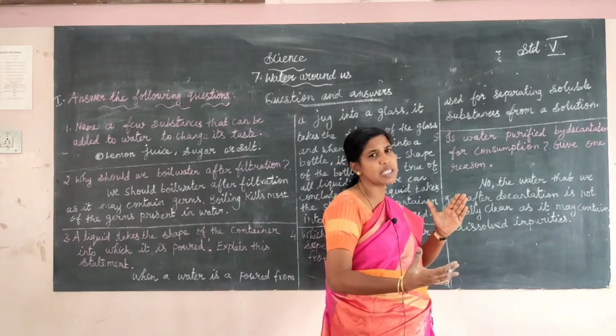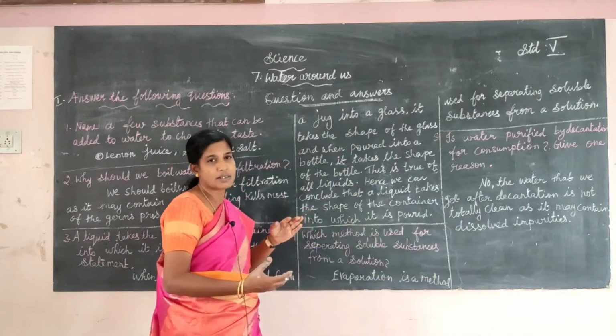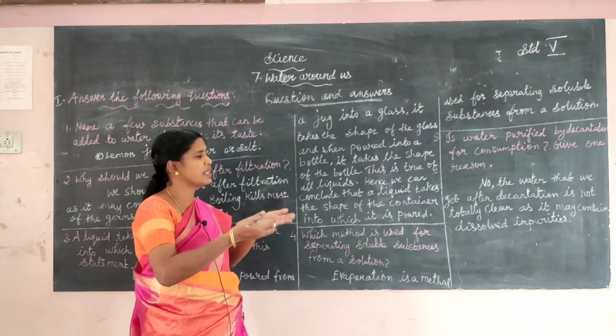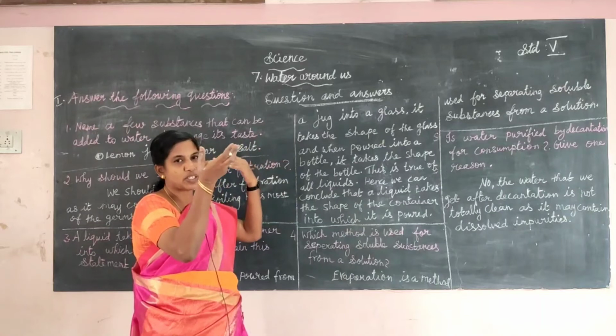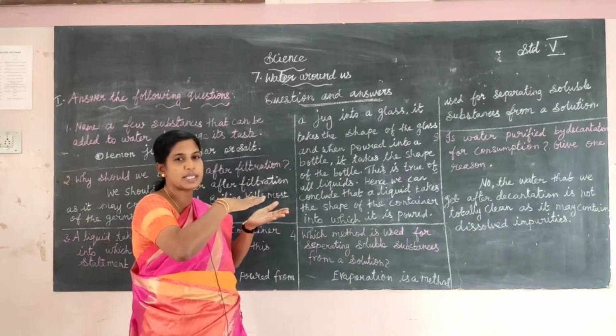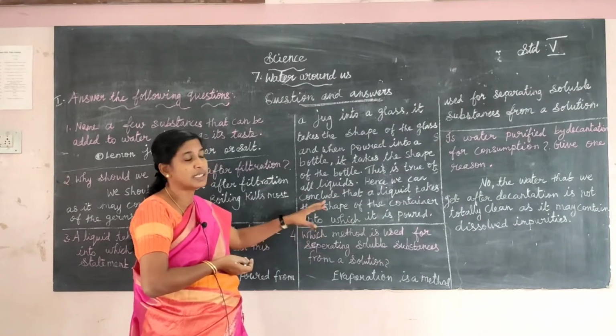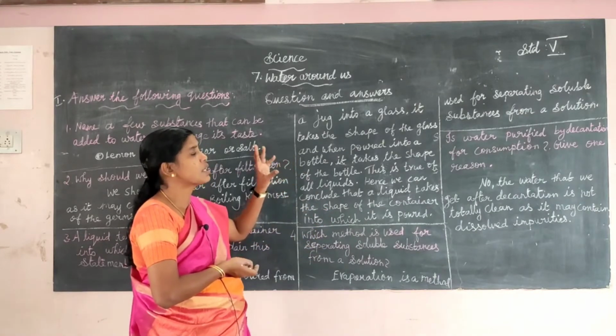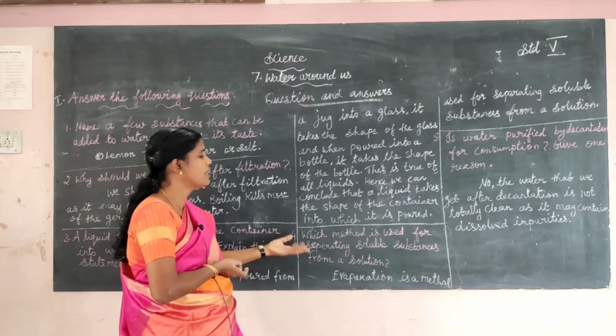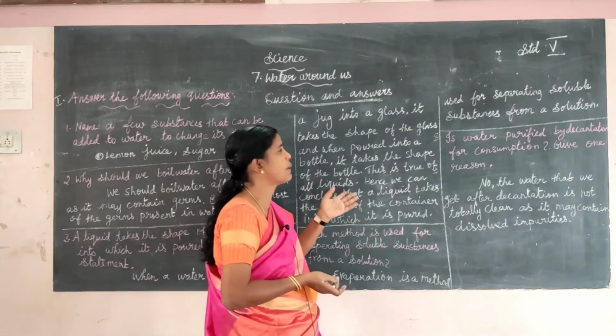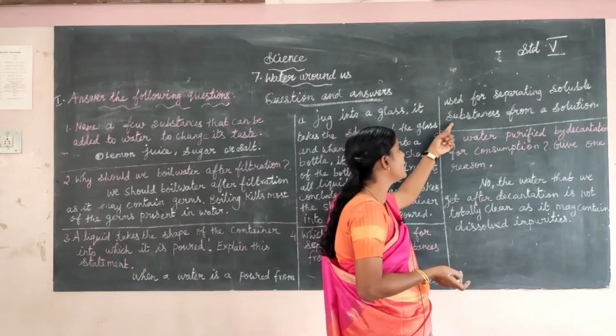From sea water, what do we get? Salt. When the sea water evaporates, the salt settles at the end. Evaporation method is used for separating soluble substances from a solution.